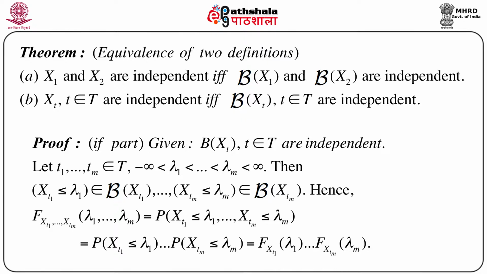So if we consider the joint distribution function of this collection of random variables, that is the joint distribution function of Xt1, Xt2, ..., Xtm, which is given by capital F of Xt1, ..., Xtm at lambda 1, lambda 2, ..., lambda m, it is nothing but a probability. This is just by the definition of the joint distribution function. This is equal to the probability that Xt1 is less than or equal to lambda 1, and so on, Xtm less than or equal to lambda m.